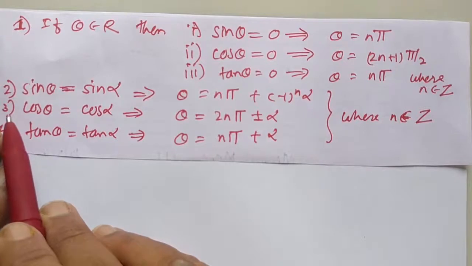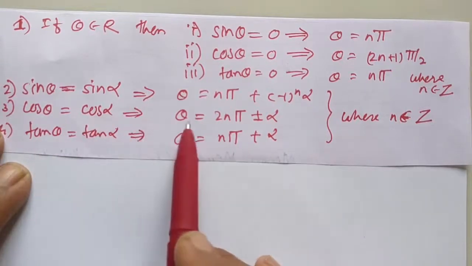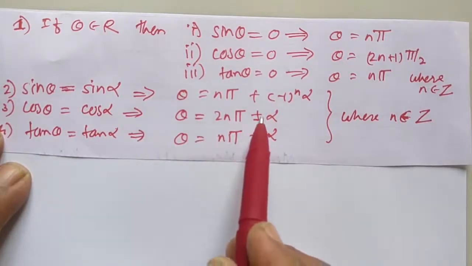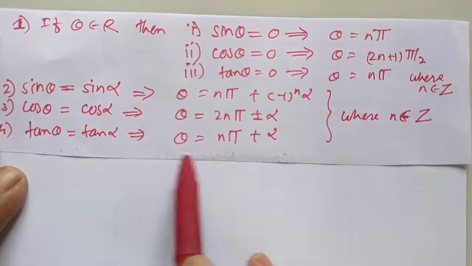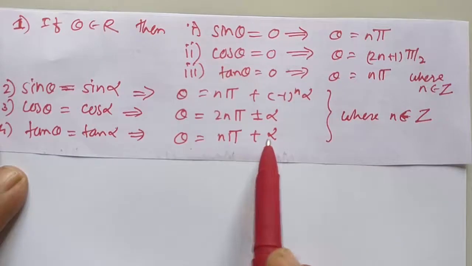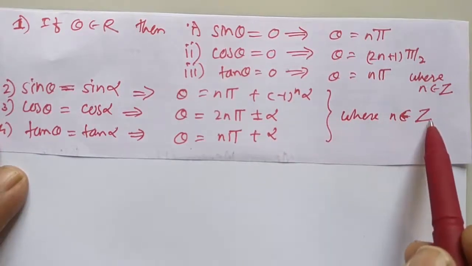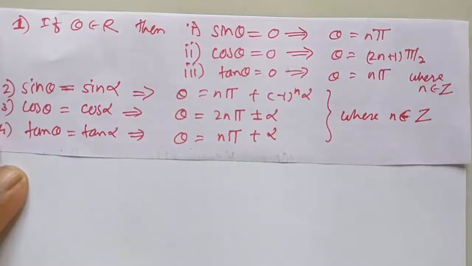Number 3, cos theta is equal to cos alpha implies theta is equal to 2 n pi plus or minus alpha. And fourth, tan theta is equal to tan alpha implies theta is equal to n pi plus alpha, where n belongs to Z, the set of integers.